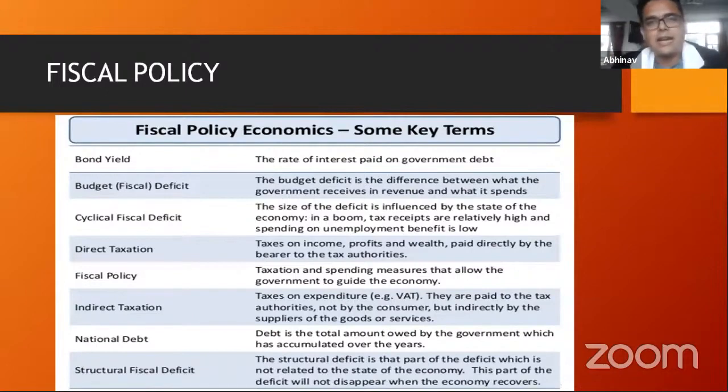So therefore, when there is more of, let's say, indirect tax in an economy, that is not said to be a progressive economy, because obviously the tax burden of 1 rupee on a Parle-G packet for someone who's earning 2 lakh rupees a year is way more than the tax burden of 1 rupee on someone who's earning, let's say, 1 crore rupees a year, right? So I hope you understand the difference between direct taxation and indirect taxation, and why direct taxation is said to be the more progressive form of taxation. Okay.